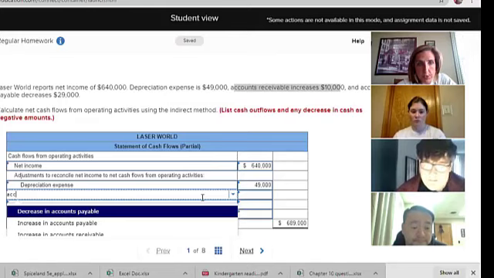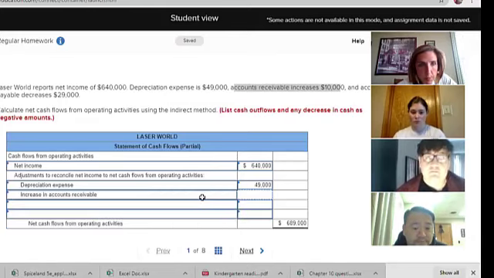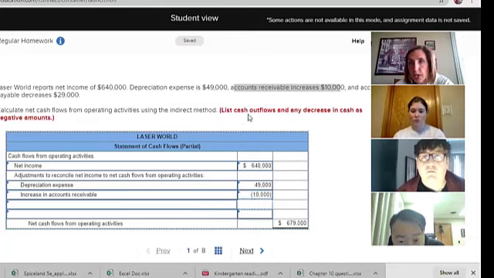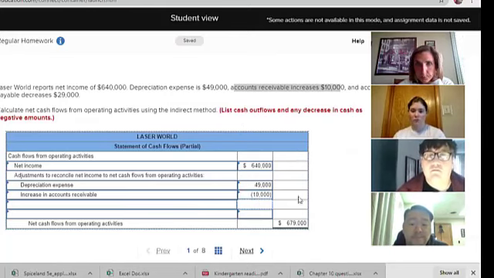Oh, it's making me choose if it was an increase or a decrease. It was an increase on my problem, so I'm going to have to put that in as a negative. See how it says your cash outflows and any decreases in cash need to go in as a negative.